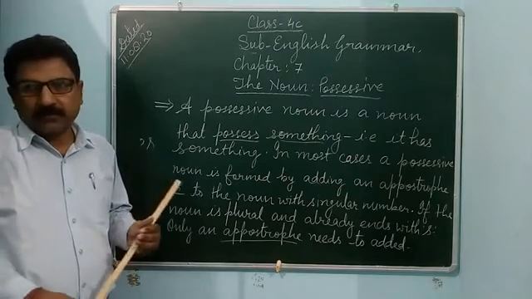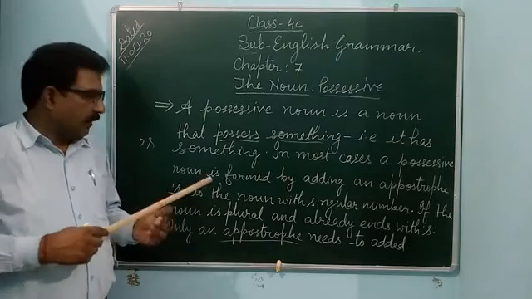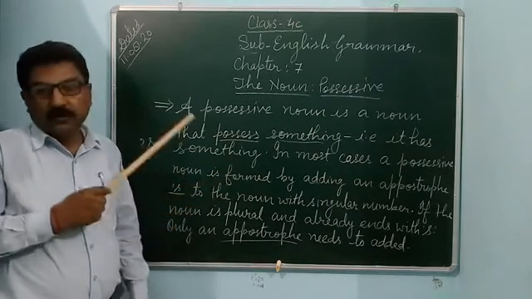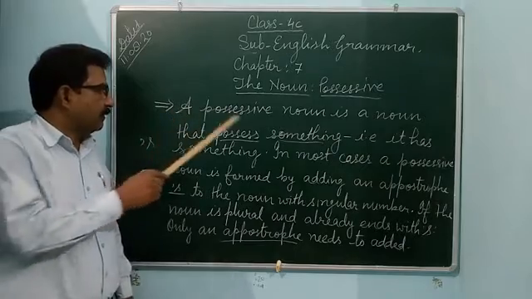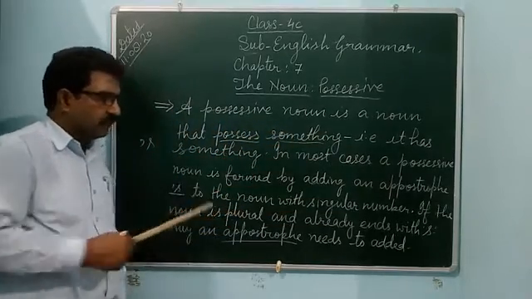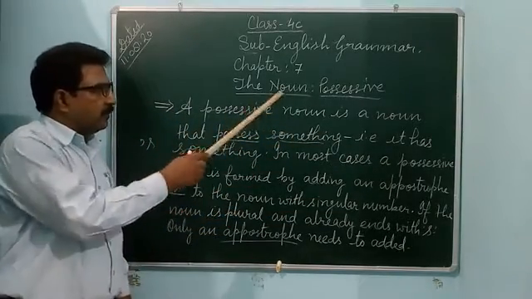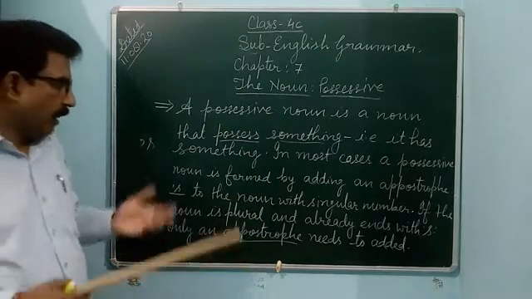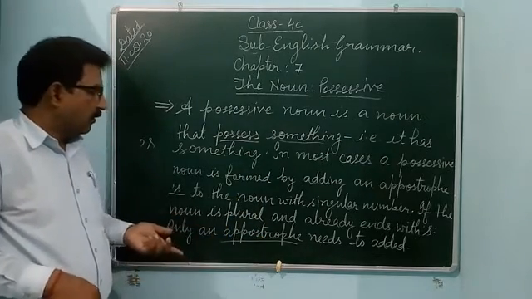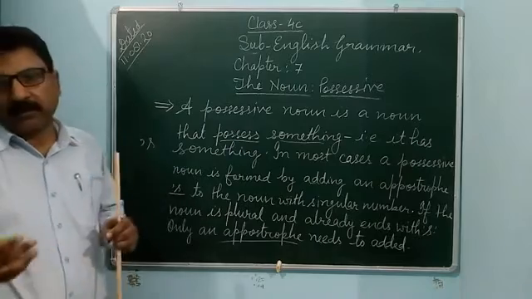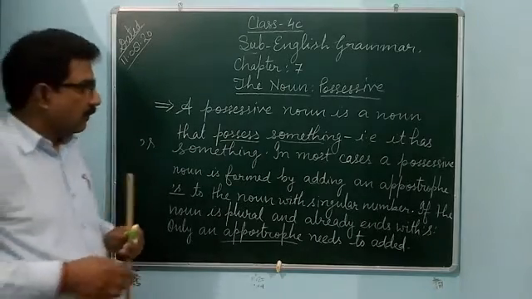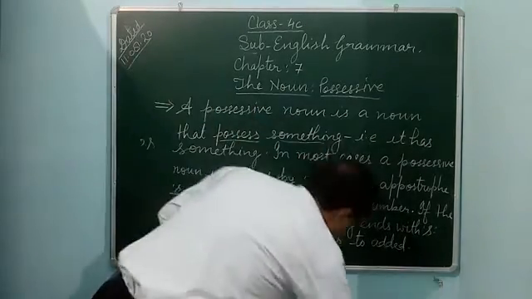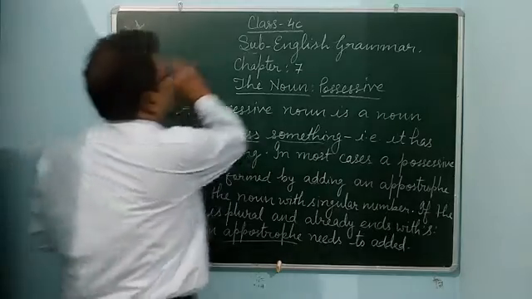So dear student, as you watch the video, you can write this definition in your copy for the possessive noun. You can understand it by examples.